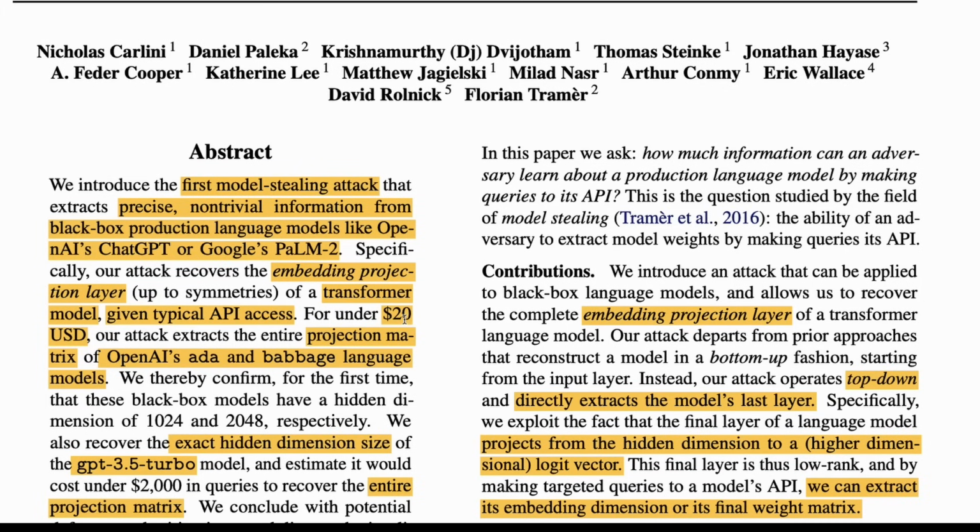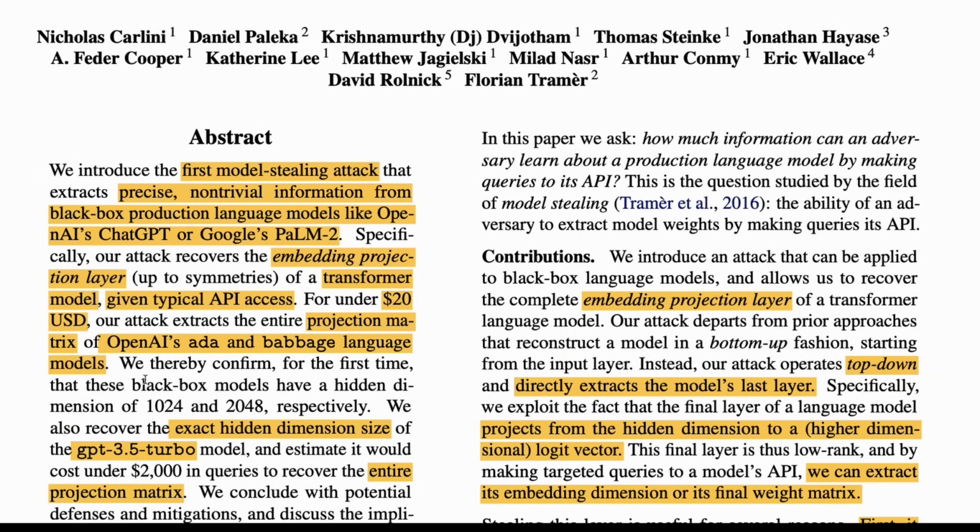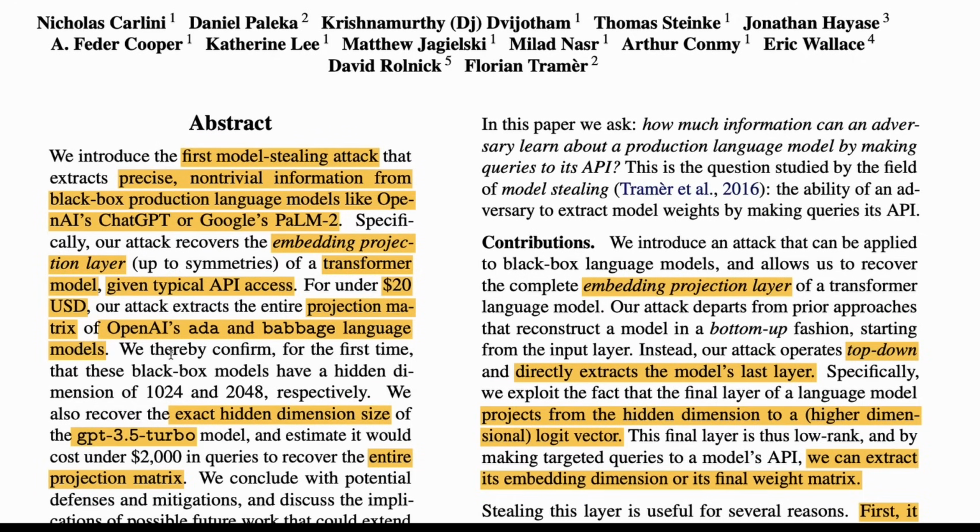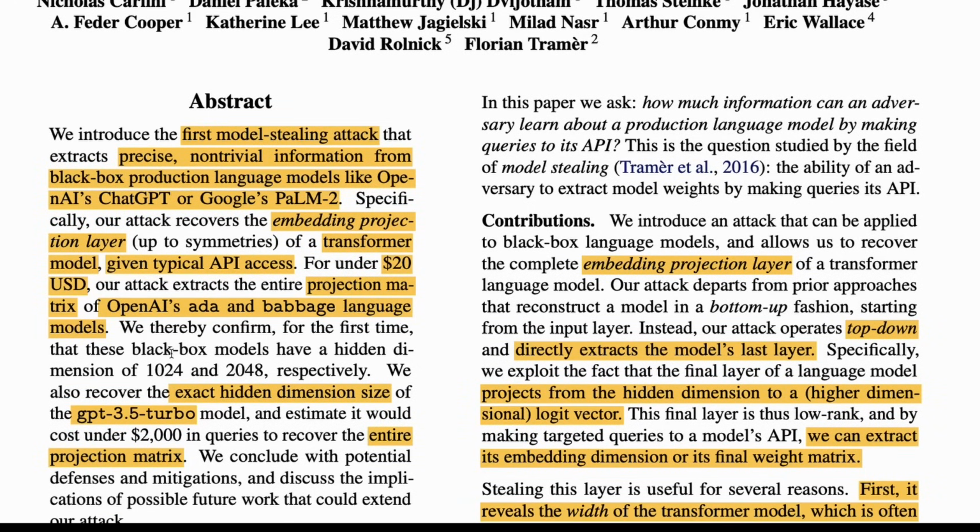"For under $20, our attack extracts the entire projection matrix of OpenAI's Ada and Babbage language models." These are smaller models that were heavily used for embeddings and other things in the early days of OpenAI. "We thereby confirm for the first time that these black box models have a hidden dimension of 1024 and 2048 respectively." So this is the dimension information that they have extracted.